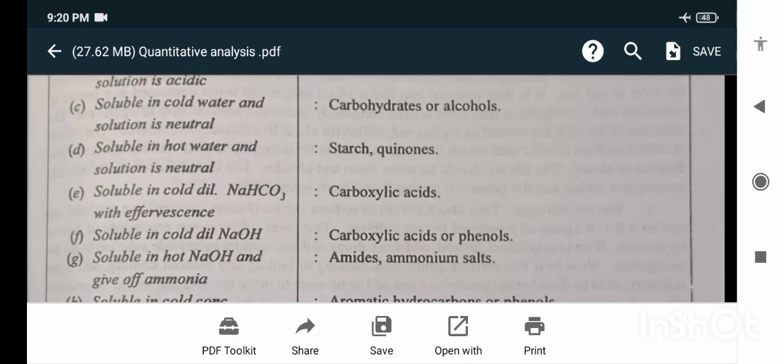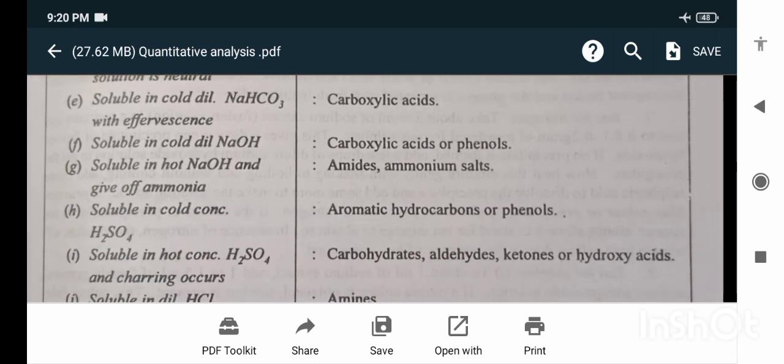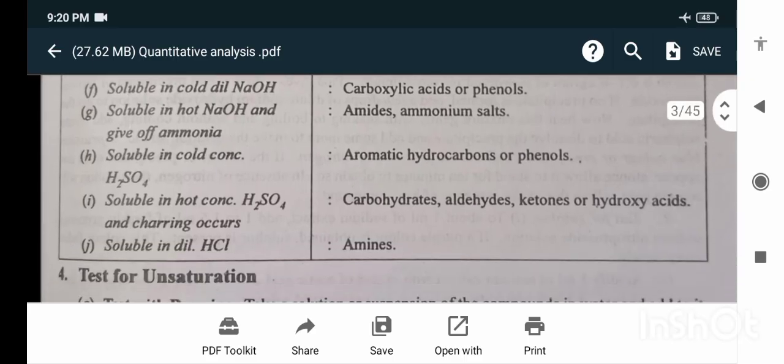Soluble in cold dilute sodium carbonate: carboxylic acid. Soluble in cold dilute NaOH: carboxylic acids or phenols. Soluble in hot NaOH and gives off ammonia: amides, ammonium salt. Soluble in cold concentrated H2SO4: aromatic hydrocarbons or phenols. Soluble in hot concentrated H2SO4 and charring occurs: carbohydrate, aldehyde, ketones or hydroxy acid. Soluble in dilute HCl: amines.